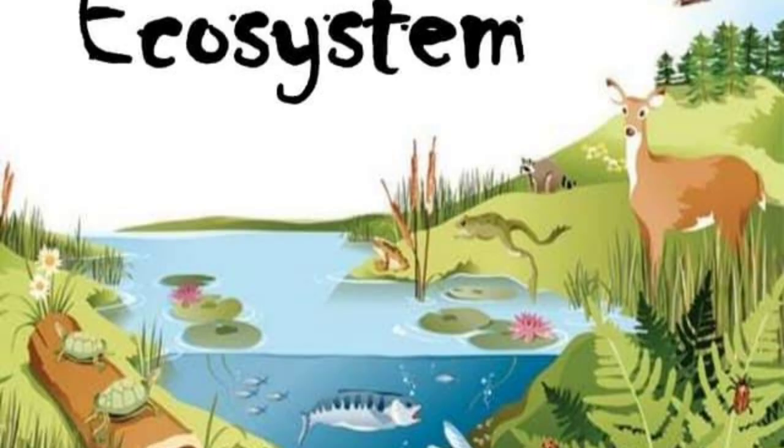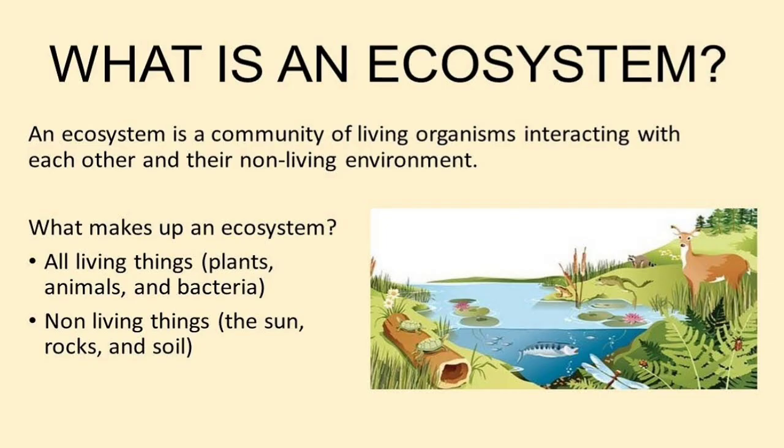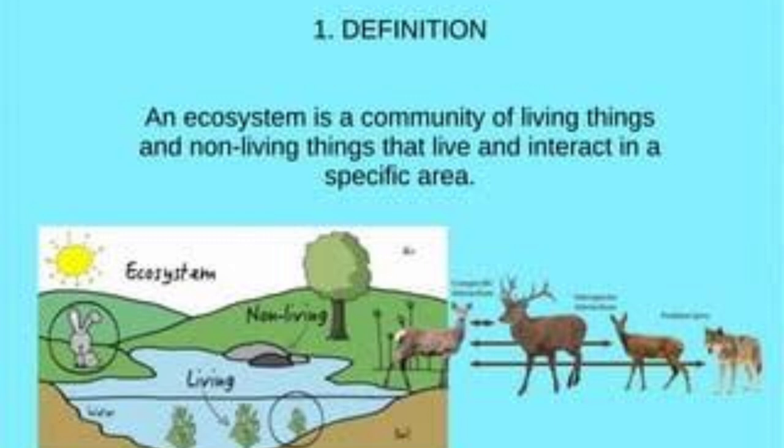Now we are going to discuss an ecosystem. What is an ecosystem? An ecosystem is a structural and functional unit of ecology in which the living organisms interact with each other and the surrounding environment. In other words, an ecosystem is a chain of interaction between organisms and their environment. The term ecosystem was first coined by A.G. Tansley, an English botanist, in 1935.